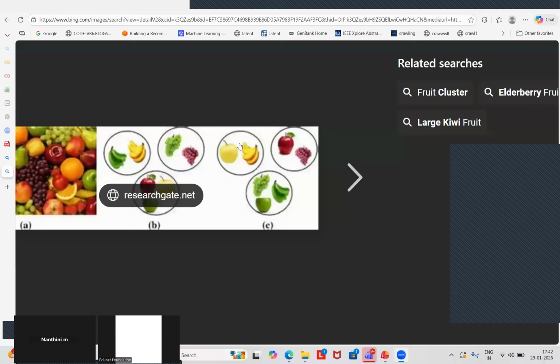Can you give any real-time examples of unsupervised learning, students? Any real-time examples? Customer segmentation. How many of you are aware of this? Okay.